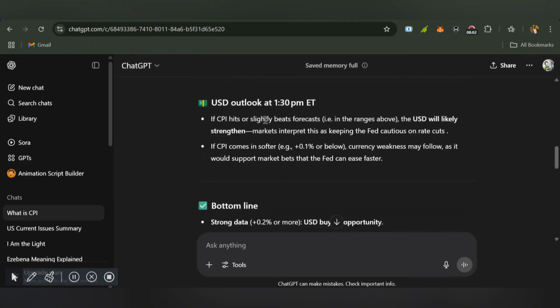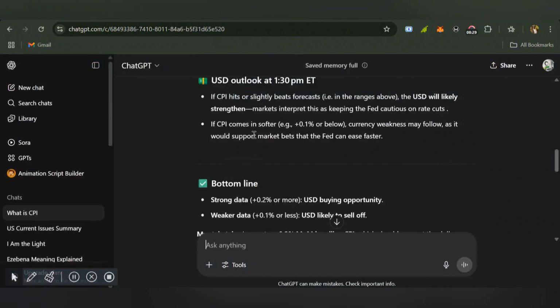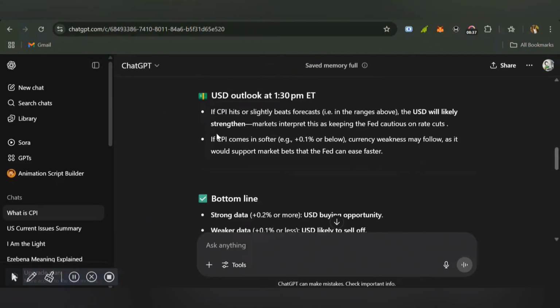So USD outlook at 1:30 p.m. This is it. If CPI hits or slightly beats the forecast, the USD will likely be strengthened. That is trying to tell us that if the result that drops beats this forecast that's been displayed here, the USD currency is going to be very strong. Then it said if CPI comes in softer, 0.1% or below, currency weakness may occur. And that was what happened yesterday. Currency strength of